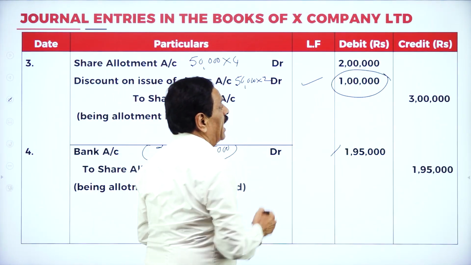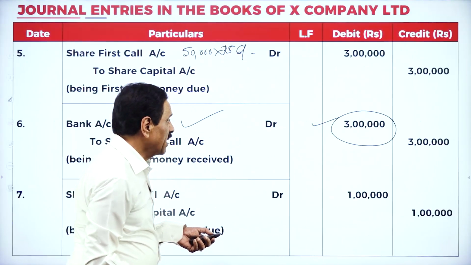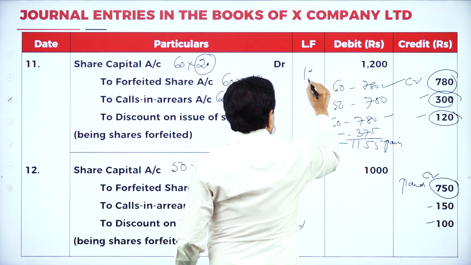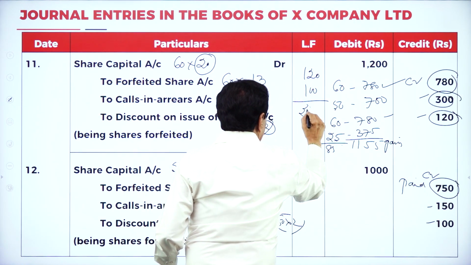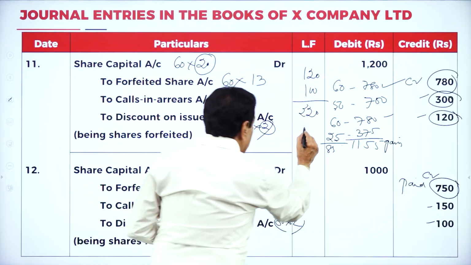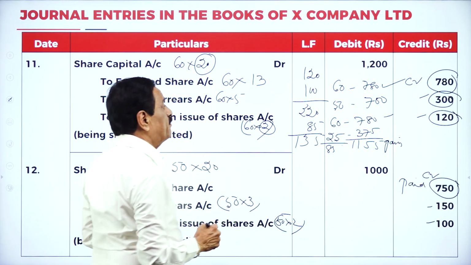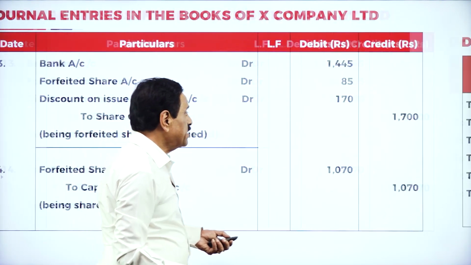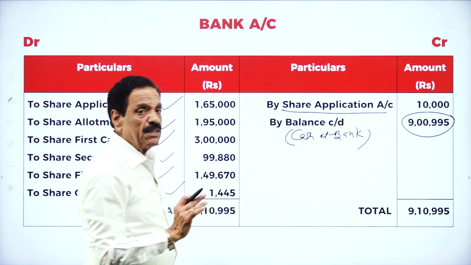Here, 1 lakh is there now. This is 1 lakh rupees. Then you got a discount on shares: 120 credit entry, 100 rupees credit entry, so 220. Then you got an 85 debit entry. If you simplify, how much money do you get? 9 lakh 995.